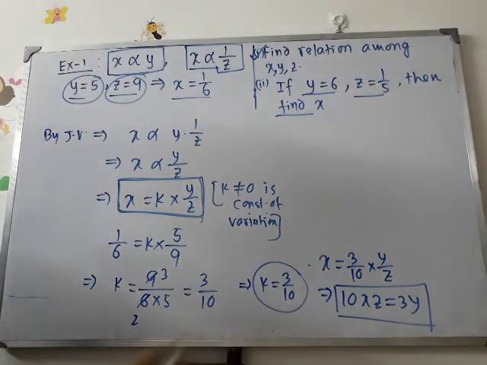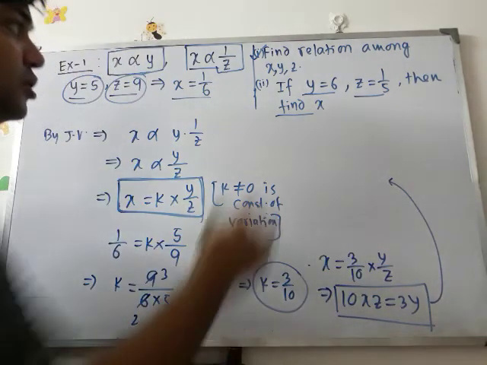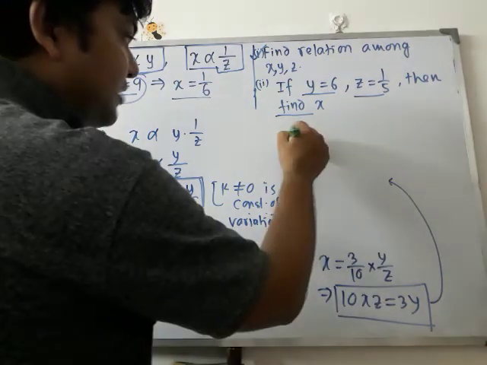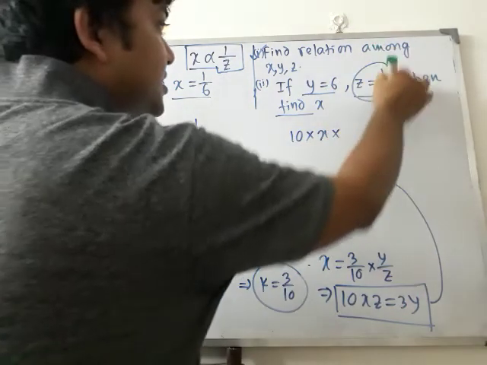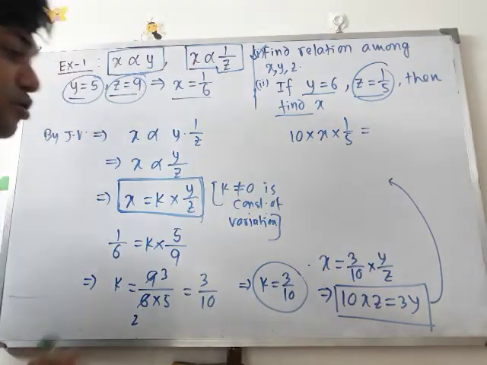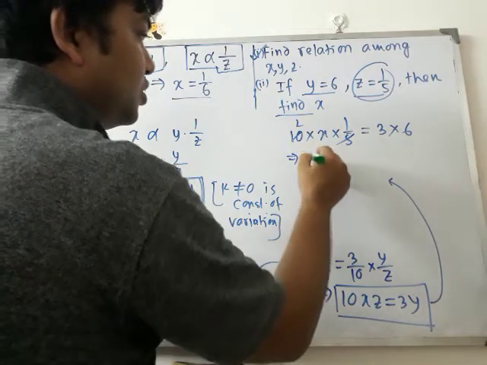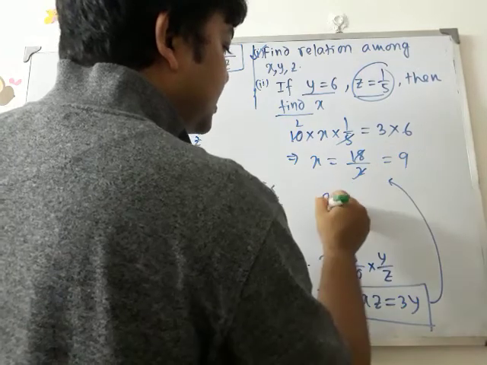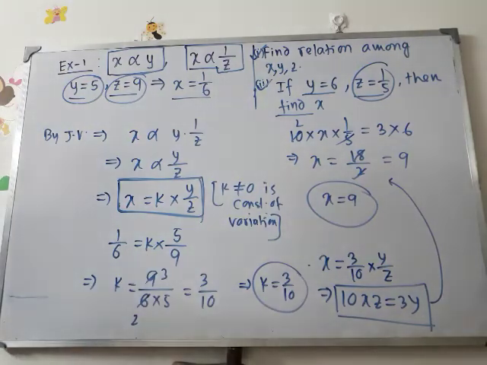Simple thing. Again we have this relation 10xz equals 3y. In this relation you have to put y equals 6 and z equals 1 by 5. Then you can find the value of x. So ultimately we have 10 into x into z, the value of z is 1 by 5, equals 3y, 3 into the value of y, which is 6. It is 2. So x equals 18 by 2, that is 9. x equals 9. So this is the answer of the second question. Got it? Very simple.